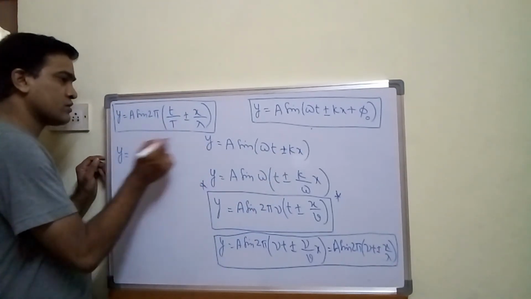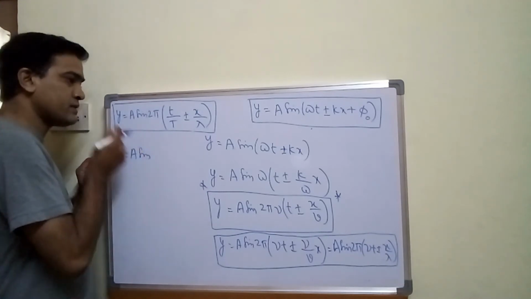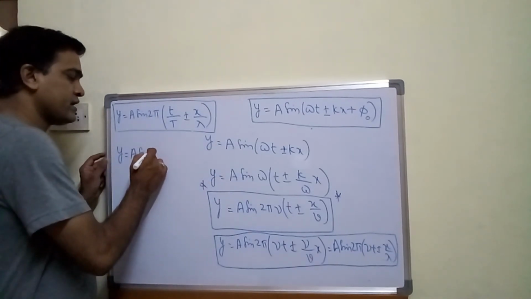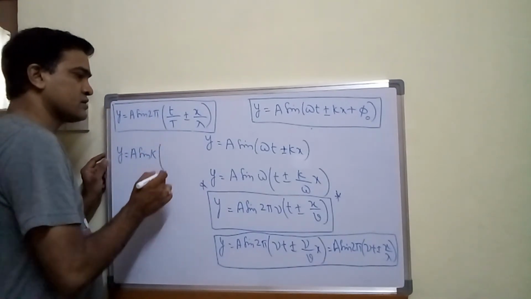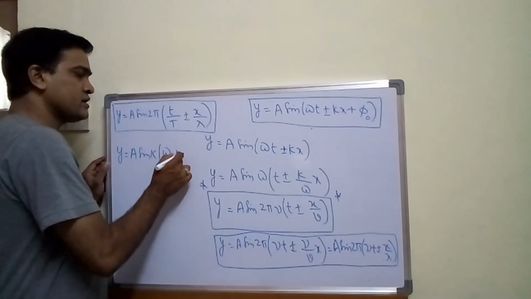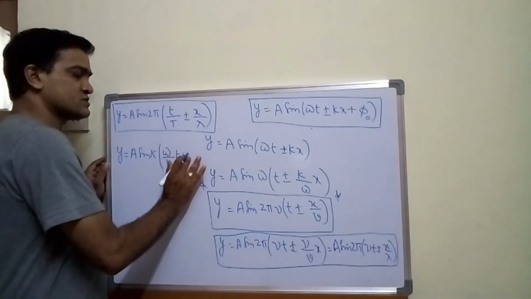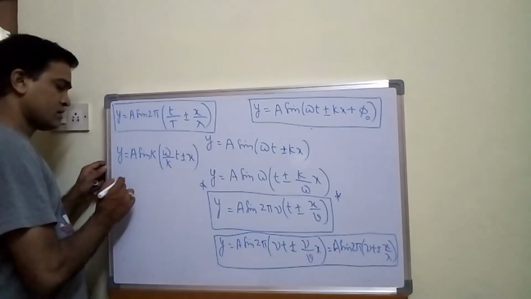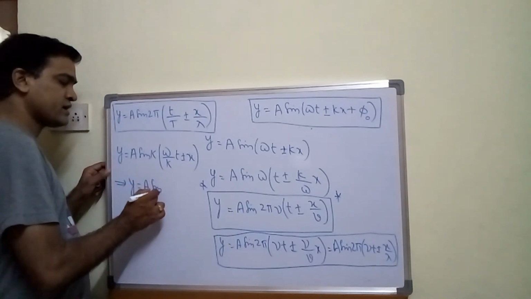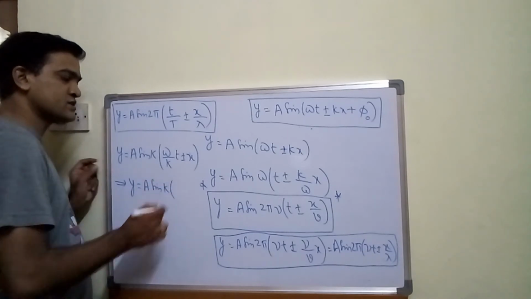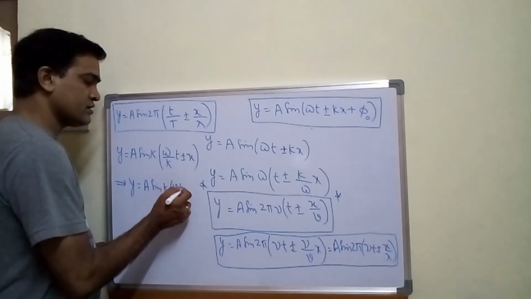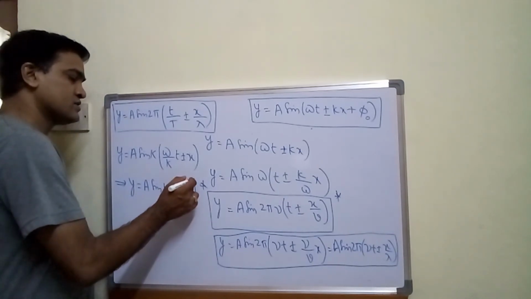y is equal to a sine. Now I am taking k as common, even though k is not present here, I can take k as common. So a sine k, if I take k as common, then what will I get here? Omega by k into t plus or minus simply x. k is gone here. Now this is another form of the equation: a sine k into, omega by k represents wave velocity v. So v t plus or minus x. So this is another form.